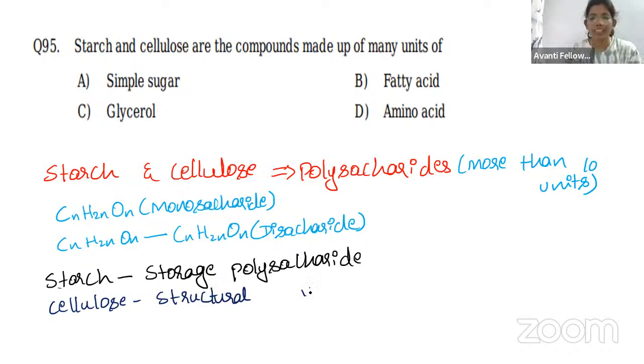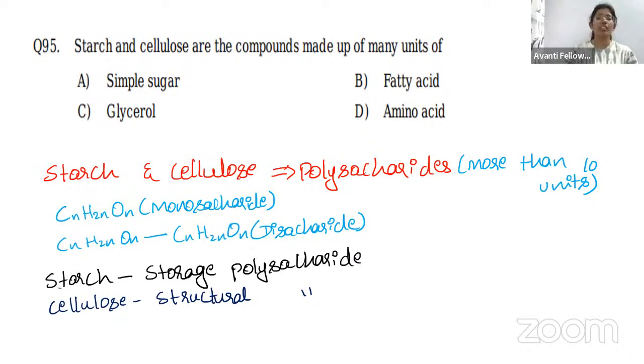Structural polysaccharide. Why cellulose is called a structural polysaccharide is because the cell wall of a plant cell is made up of cellulose, where the structure is forming. So that is why cellulose is called a structural polysaccharide. So this is about starch and cellulose. Let's come back to our question.